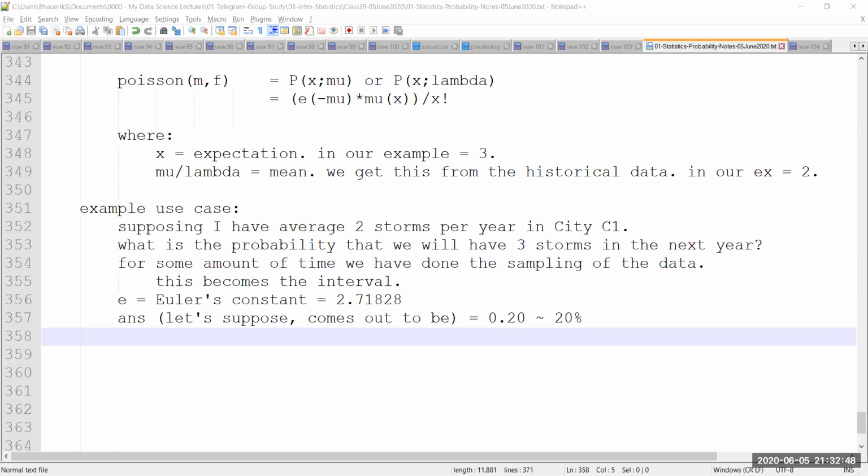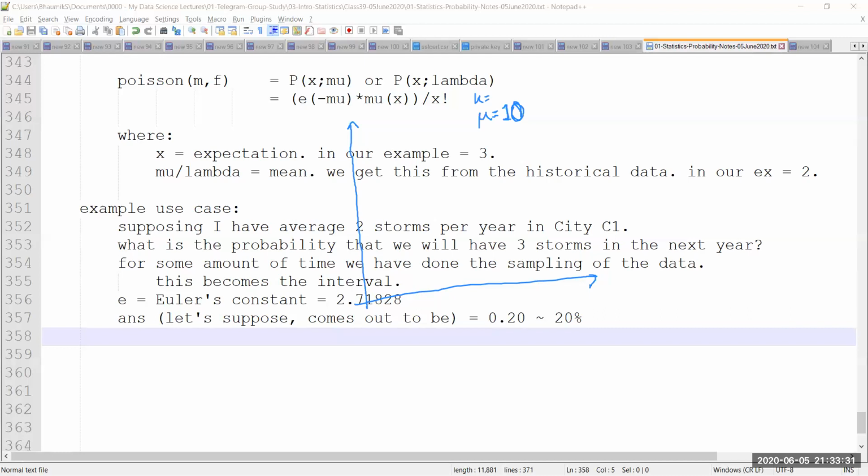So let's say k is the number of occurrences I'm interested in. And then let's say I have some value of lambda, or mu. So let's say my previous average was equal to 10. For the last X number of years, I have taken the average number of storms in CTC1, and the average number of storms is equal to 10 per year. It's very high, but I have 10.